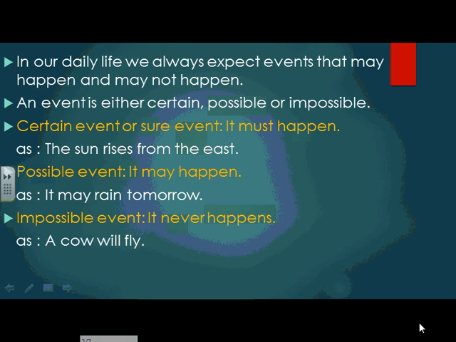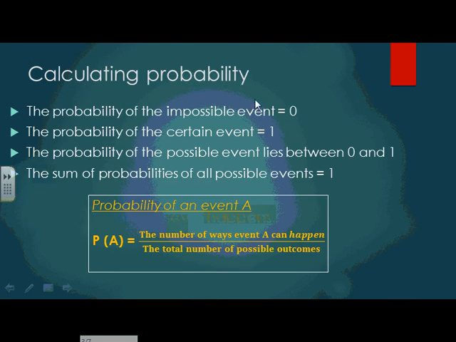Can the cow fly? No. So it's impossible for the cow to fly. So it's an impossible event. It will never happen. Calculating probability: the probability of the impossible event equals 0. The probability of the certain event, which will surely happen, equals 1. The probability of the possible event lies between 0 and 1. It means it's going to be a fraction, more than 0 and less than 1.